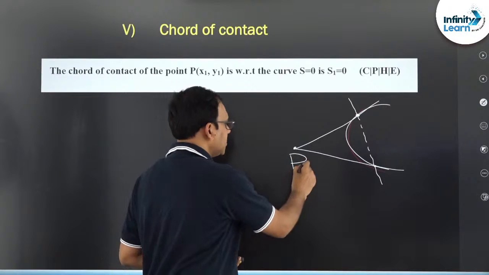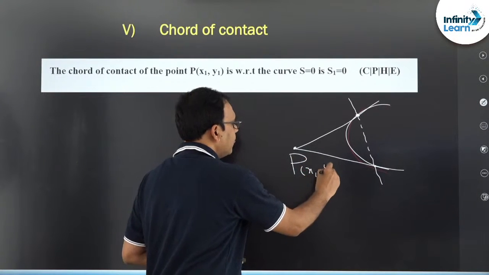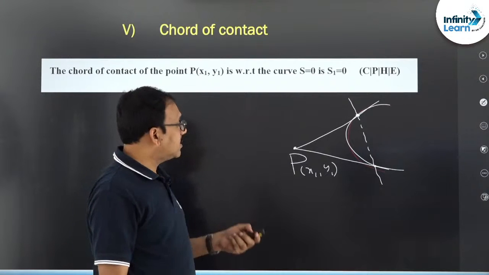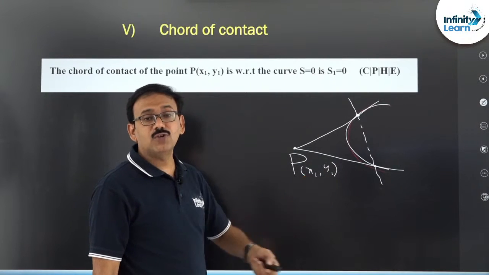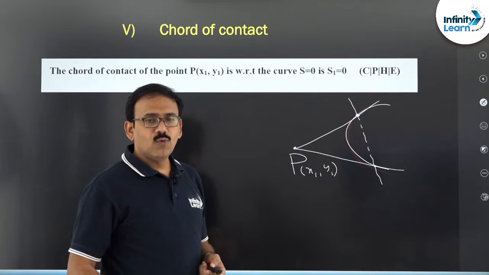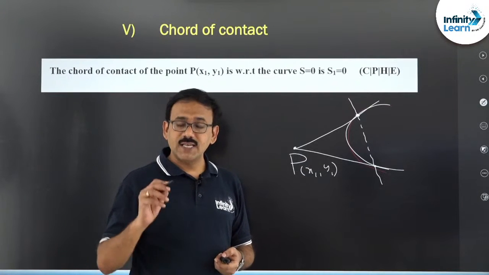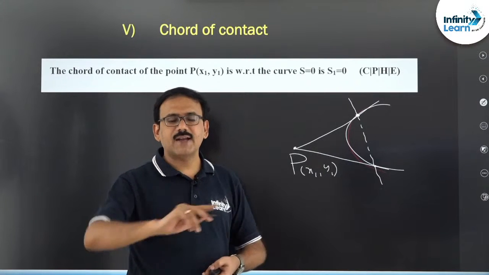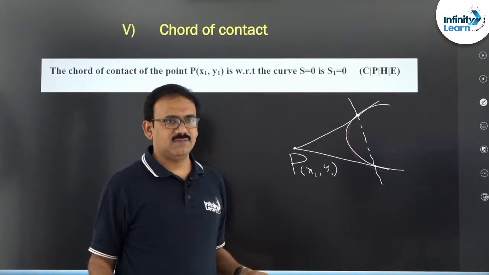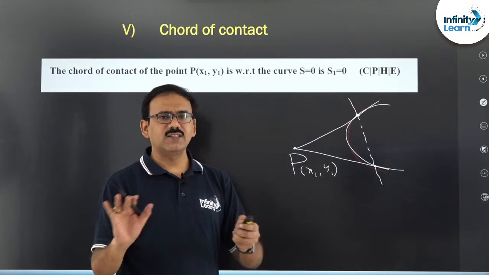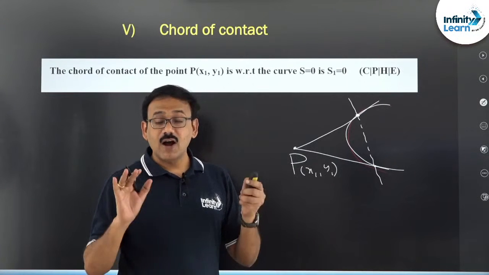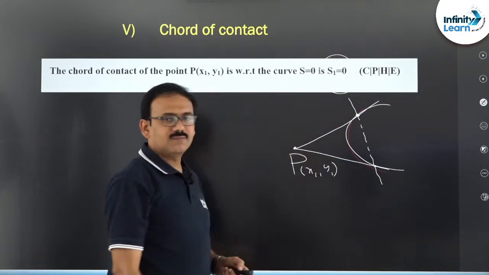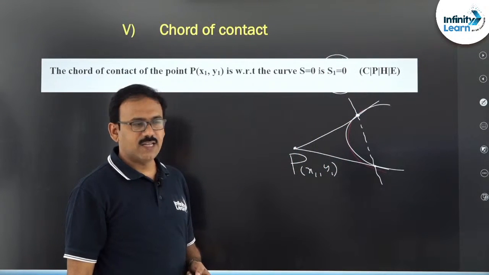So, generally P must be taken outside the curve. If you take an outside point P (x1, y1), then for this point the chord of contact is going to be a line. Whatever the curve, friends, whether circle, parabola, ellipse or hyperbola, the chord of contact is S1 equal to 0. That is all, not more than that, this is enough. Chord of contact means simply find S1 equal to 0, that is one point.